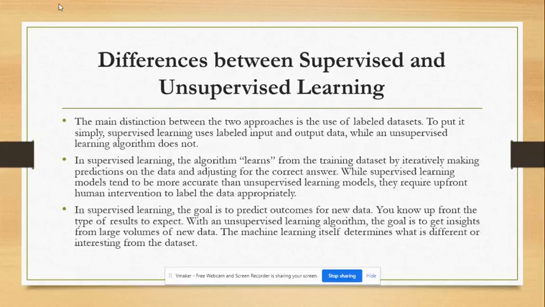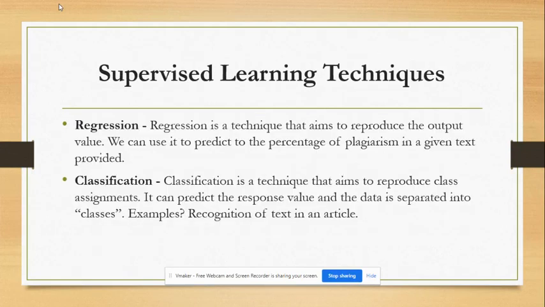Even during this, we have the differences between supervised and unsupervised learning. These are some of the things that I'm going to be using in my project. The main distinction between the two approaches is the use of labeled data sets. To put it simply, supervised learning uses labeled input and output, while unsupervised learning algorithms do not. One of the techniques I'll be using is regression and classification for the supervised learning techniques.